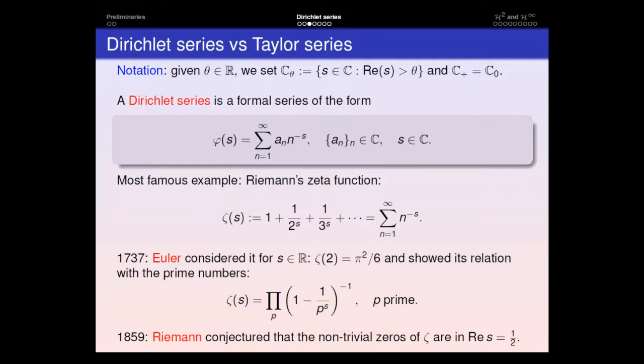Let me just say that in order for this statement to make sense, we need to extend zeta meromorphically, because a priori zeta is defined on the half plane C sub 1, that is for those s whose real part is greater than 1.